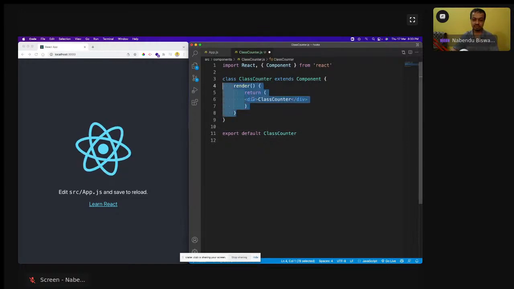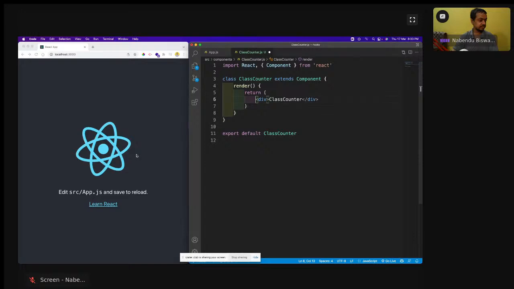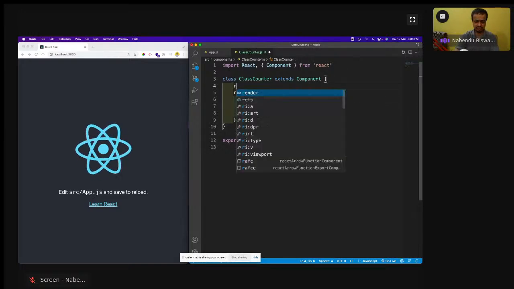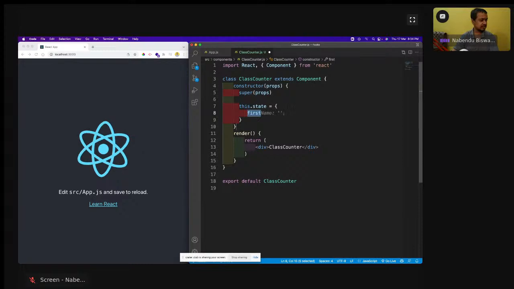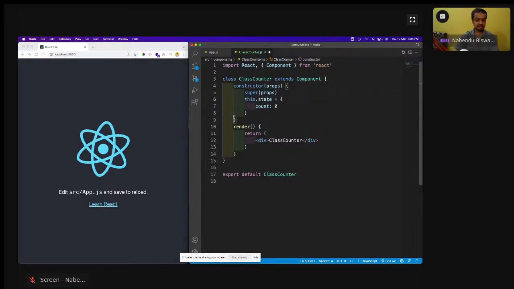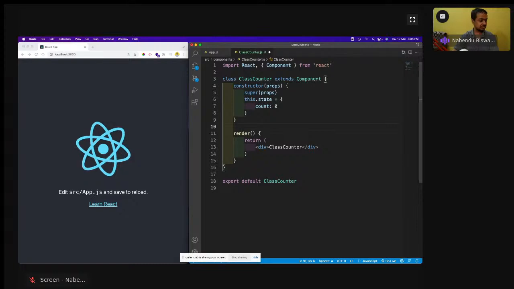Now render is okay. It's a simple counter program. The state is const with count as 0.